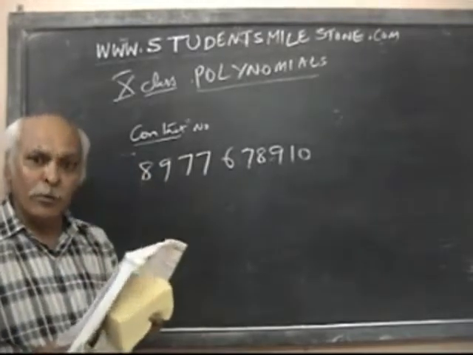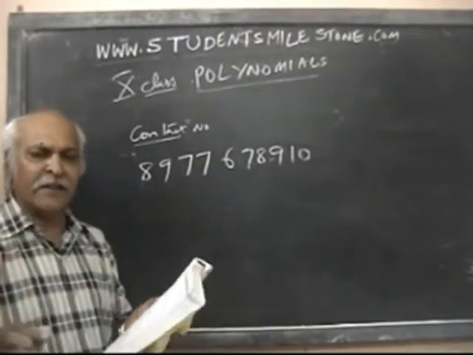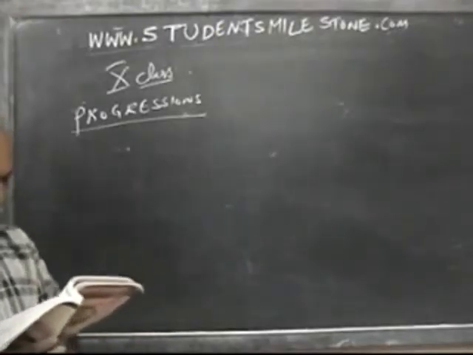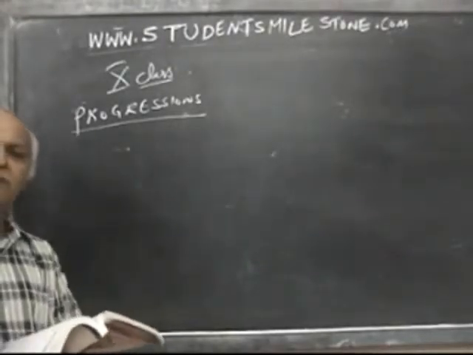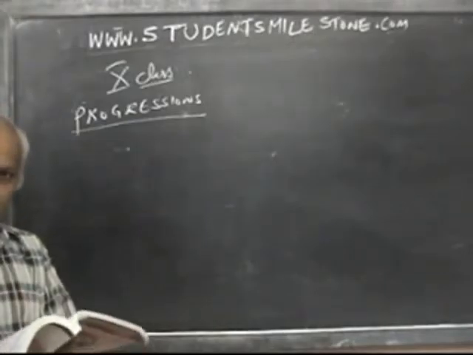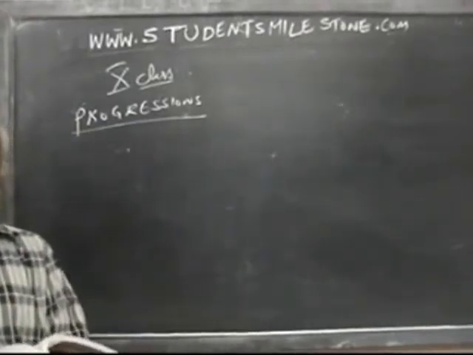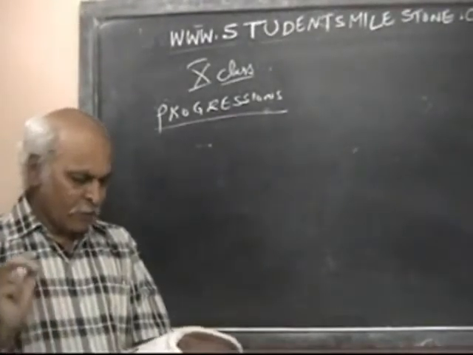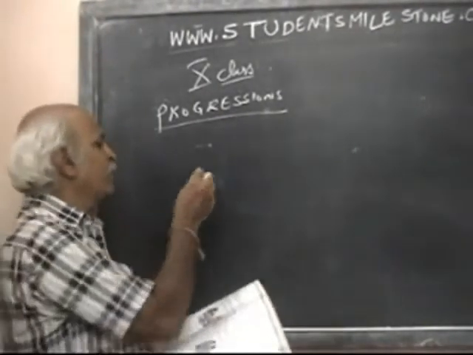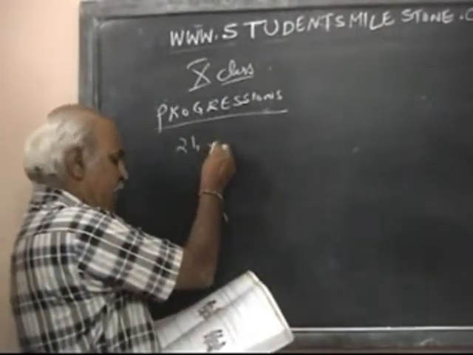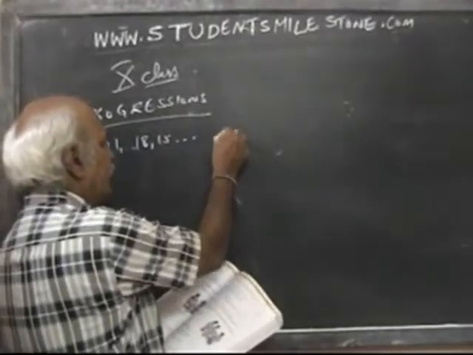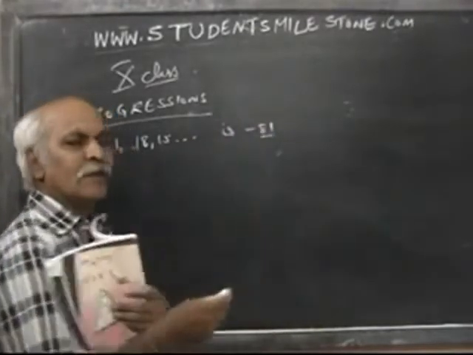Now let us see one more problem to make you understand very easily. Now, in progressions, I am taking one more point. Progressions is also a very, very important chapter, sir. You will know about this chapter in intermediate and in higher classes also. Now, what he says: which term of 21, 18, 15, and so on is minus 81?